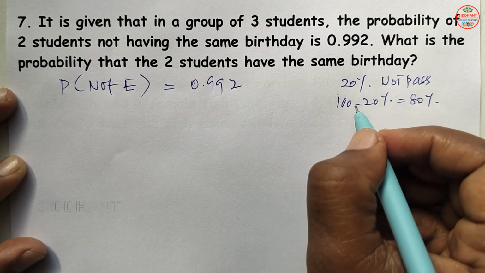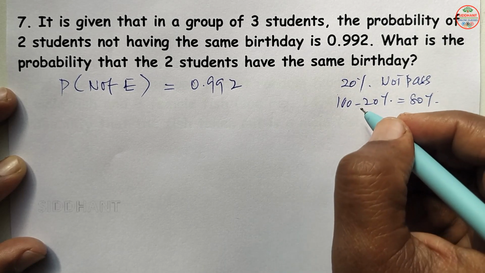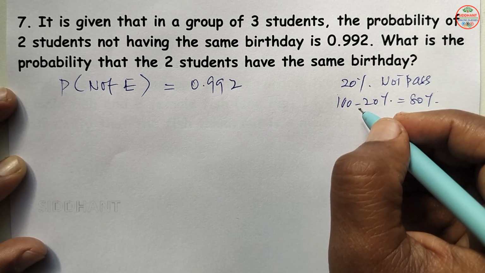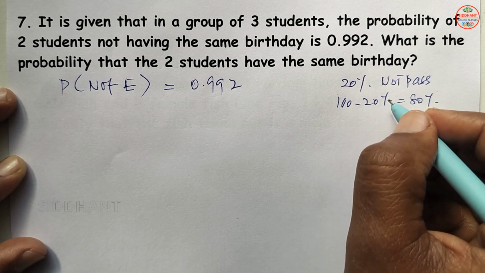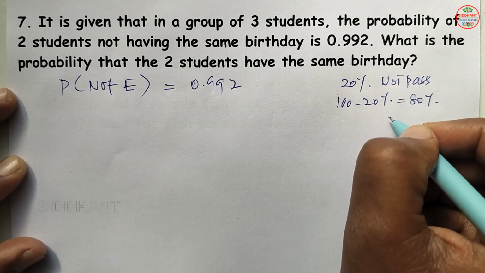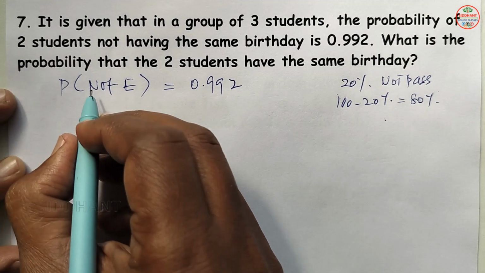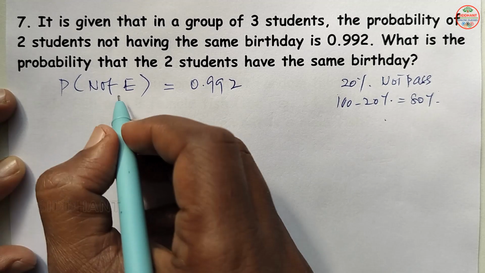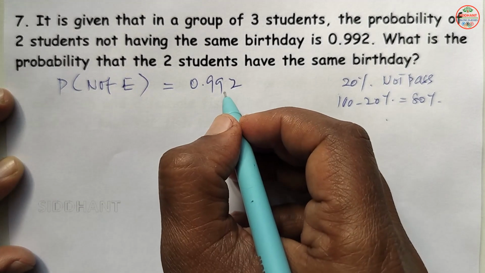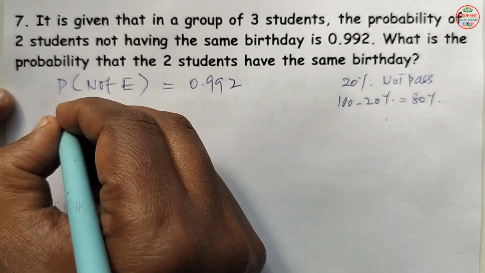In the same way, if I say your chance of not passing is 70%, then pass will be 100 minus 70, 30. So in the same way, in the question they have given the event not happening is 0.992, then the happening of the